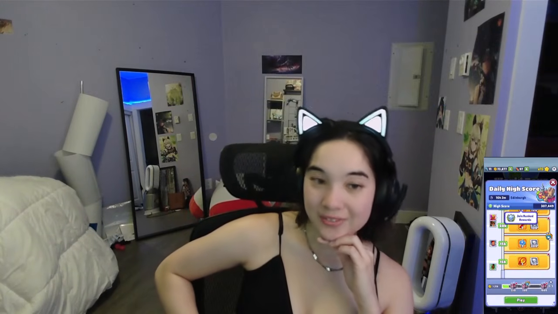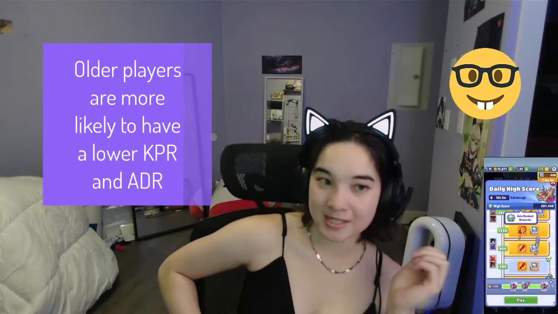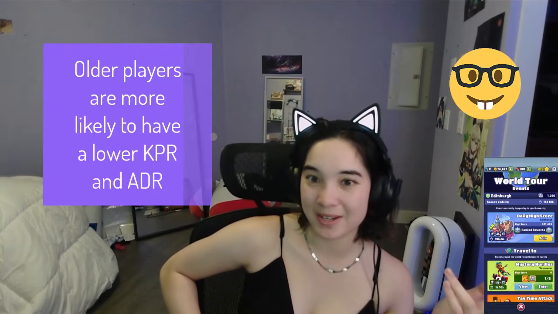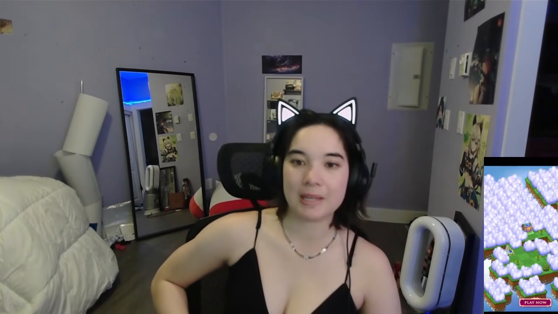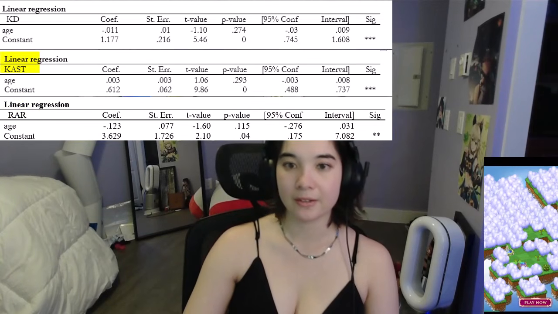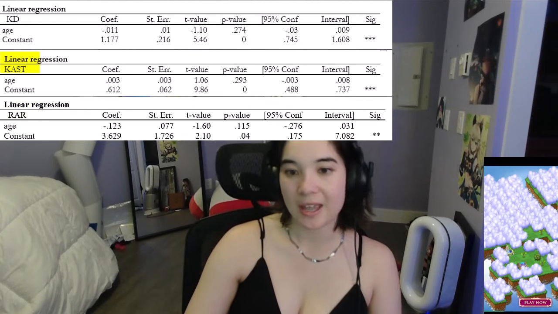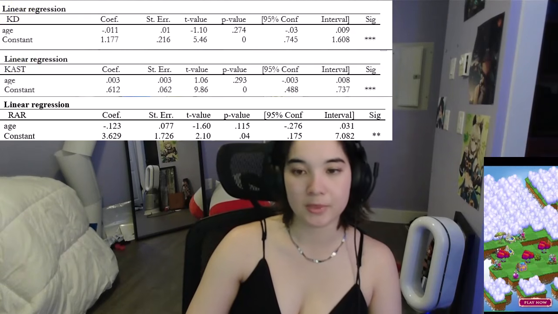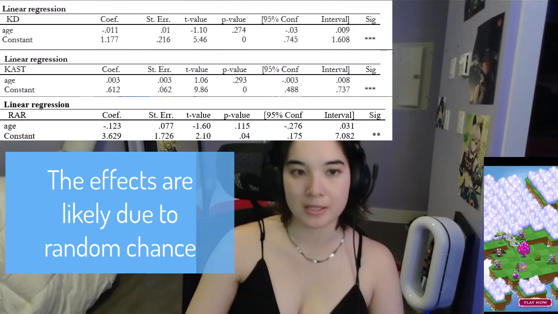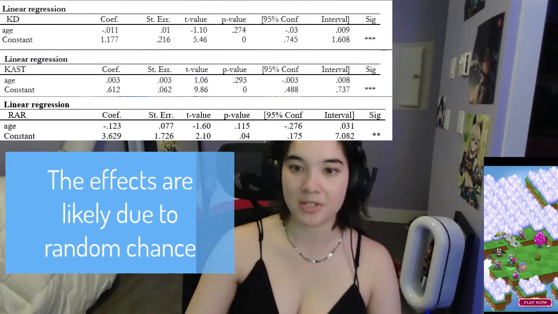Okay, so our first two variables did hold, and it seems like older players get fewer kills per round and they do less damage per round. What about the last three variables? Well, it was quite interesting during my regressions. I actually found the opposite for KAST, for KST, and for KD by itself. So none of the regressions were statistically significant. They did have negative coefficients, but it wasn't enough to say there's a correlation, and it wasn't up to random chance.